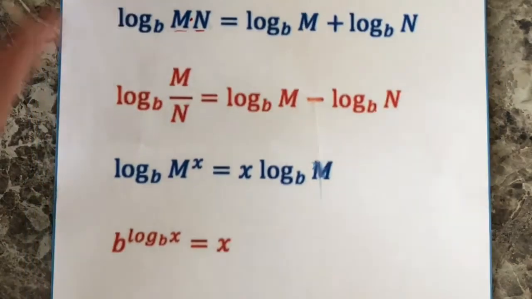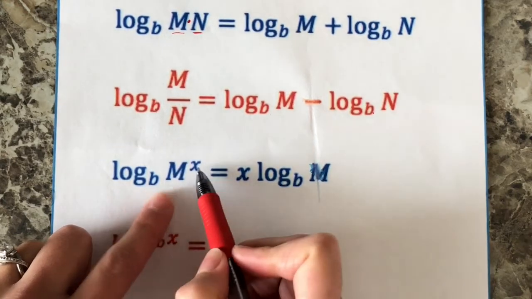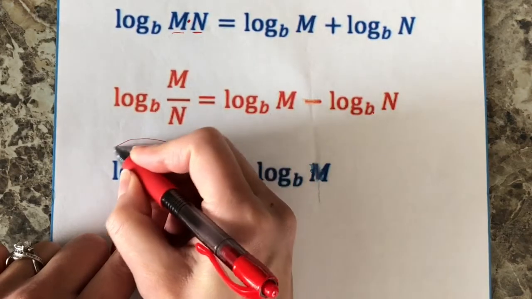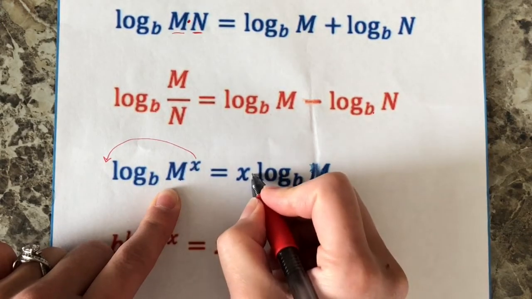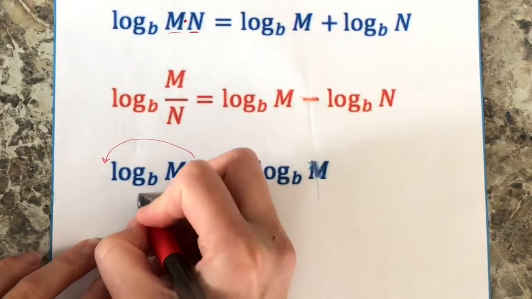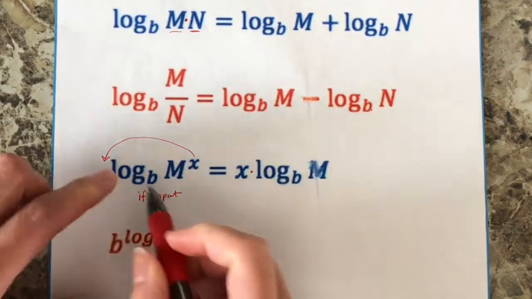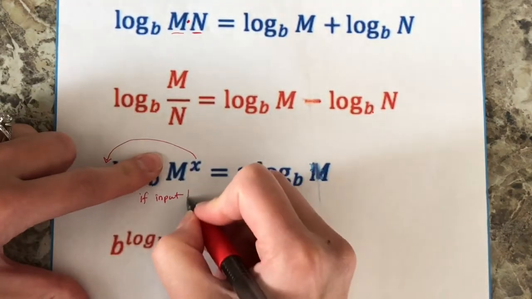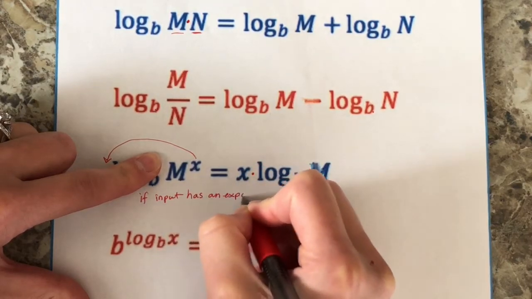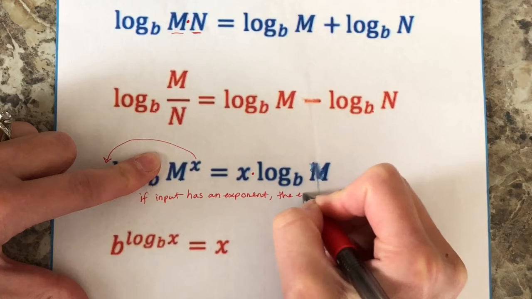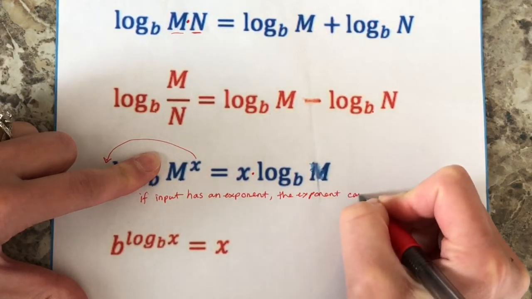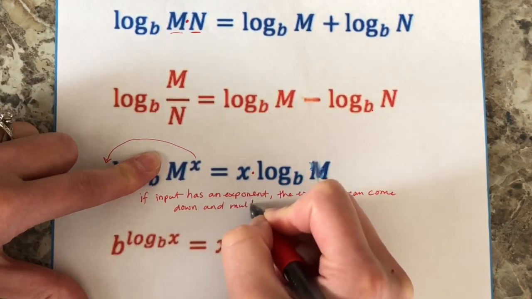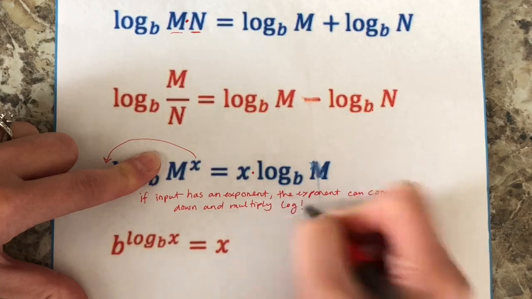The next log rule we have here is the exponent rule. This exponent rule says if the input has an exponent, then the exponent can come down in front of the log and multiply. So this is log base b of m. m is the input. If the input has an exponent, the exponent can come down and multiply that log. So it can come down in front.